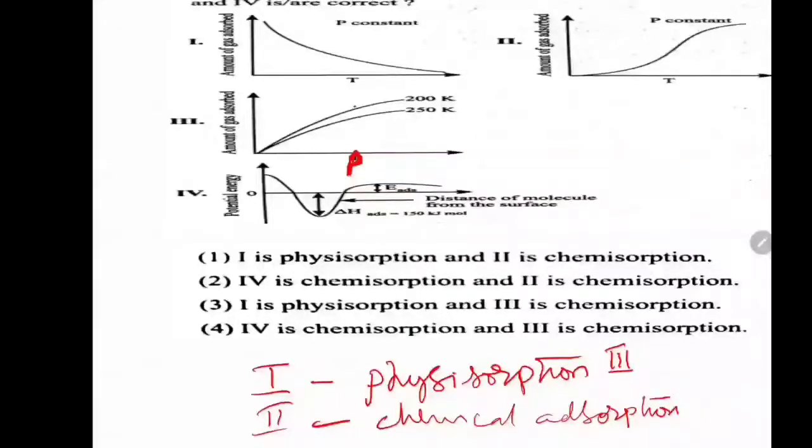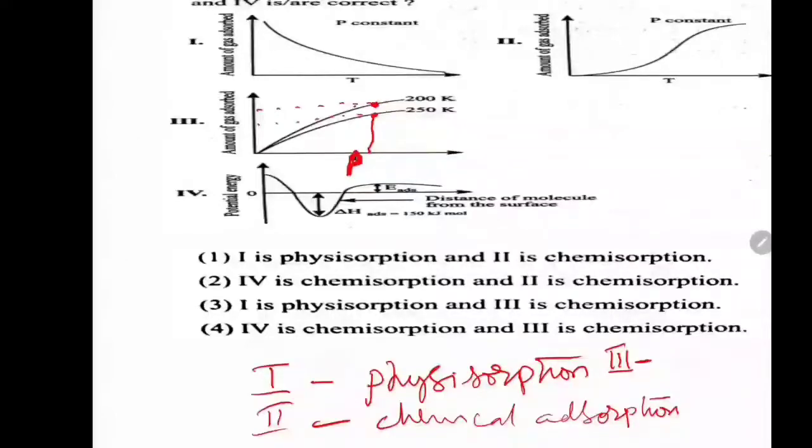Take a given pressure: this is the x by m at 250, this is the x by m at 200. This is the low temperature condition, and the lower the temperature, the higher the extent of adsorption. This is possible in case of physical adsorption. So as the temperature increases, physical adsorption decreases. So the third is physical adsorption.